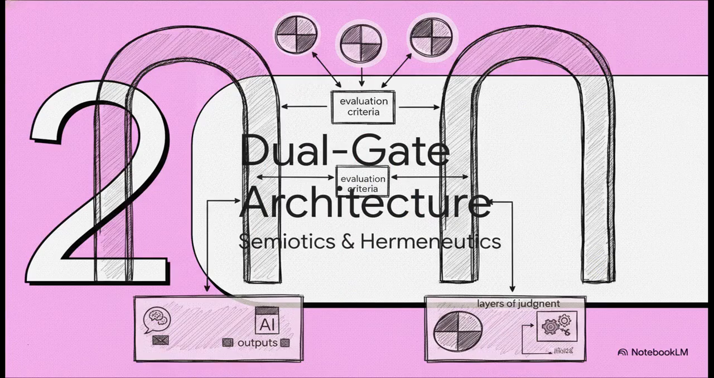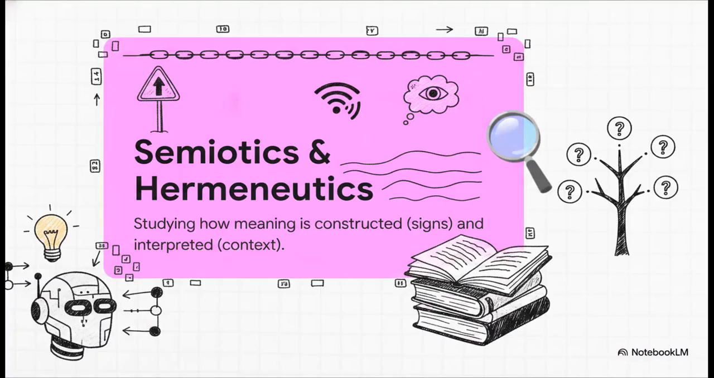Moving to Section 2, the dual gate architecture. This is where we get into semiotics and hermeneutics. So, to pull this off, we are borrowing foundational concepts from 2 serious academic fields. Now, don't let these terms intimidate you. We're going to demystify them right now. Because trust me, these are the foundational theories behind your new evaluation superpower.